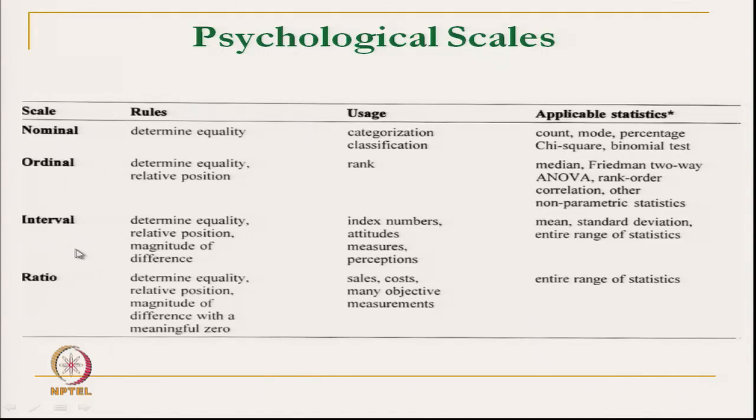Perception means warmth or cold; this type of perception measurement uses the interval scale. Mean, standard deviation, all this type of statistical tool we can use. Ratio scale determines the equality, relative position and magnitude of difference with a meaningful 0. So, the entire range of statistical analysis we can do.